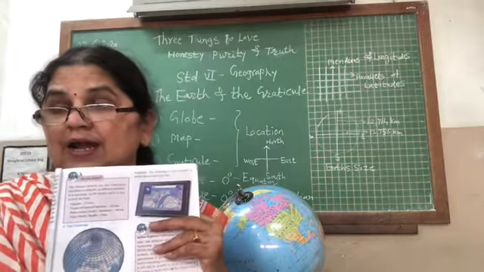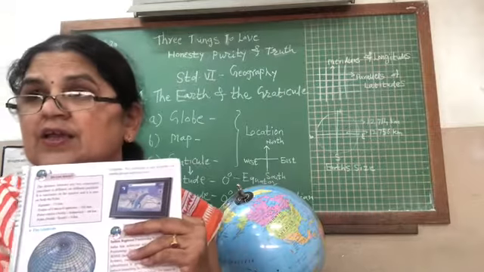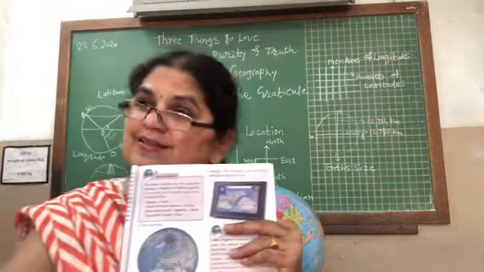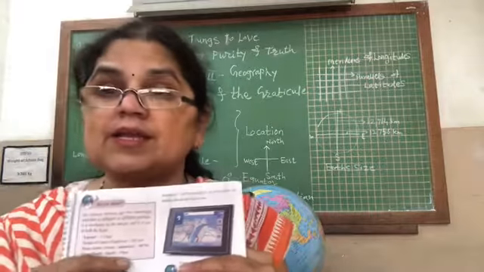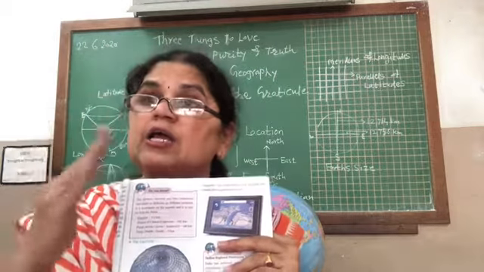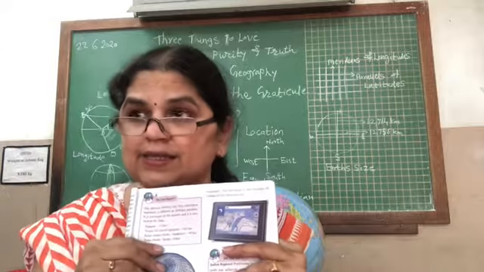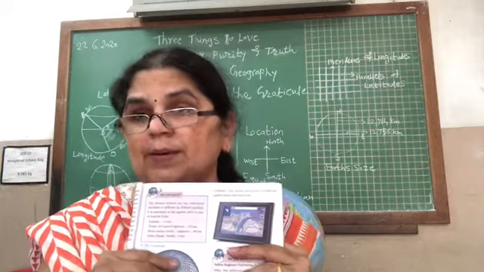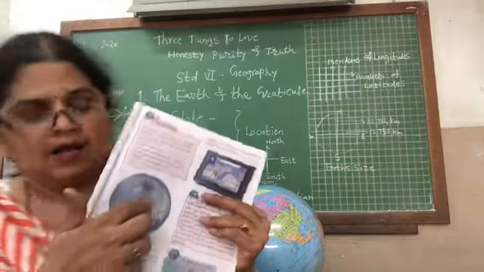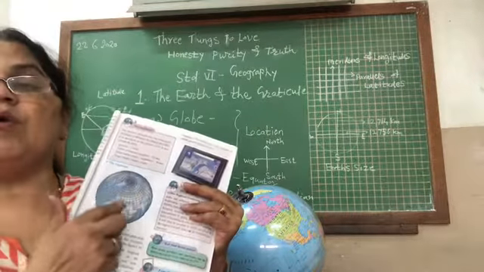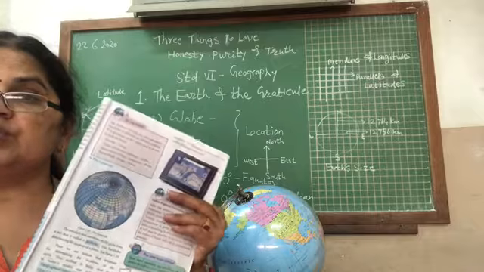It means the child understands, and then I give an additional qualification: the child is wearing a green color uniform or is from the greenhouse. So these are all added qualities of the place which we are describing. So these locations are reflected with the help of latitudes and longitudes.